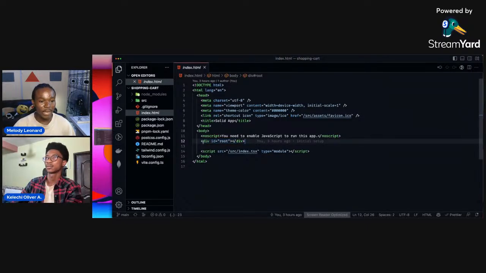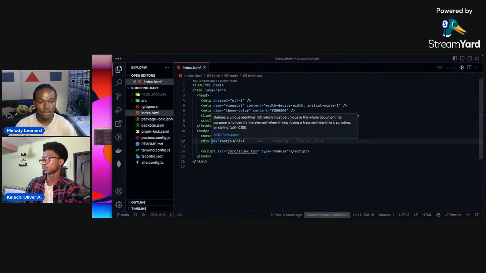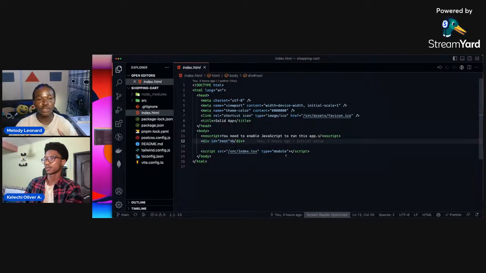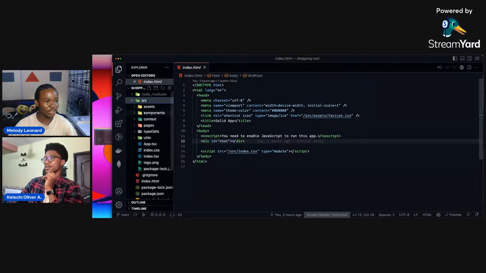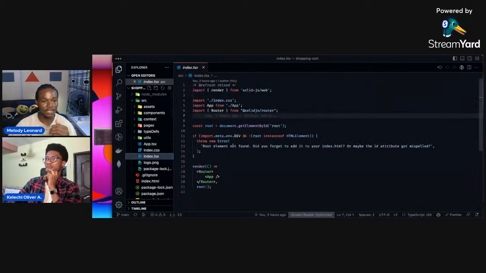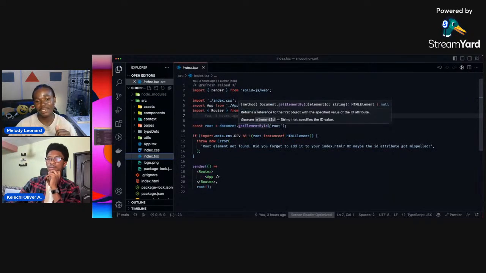So what we have here is a div, and we'll have an ID of root, and everything else you're going to be writing in your Solid.js will be put inside of this div. And how do we do it, right? In here, you can see that if you come to our index.tsx, we have this thing called document.getElementById, and we're getting that root.